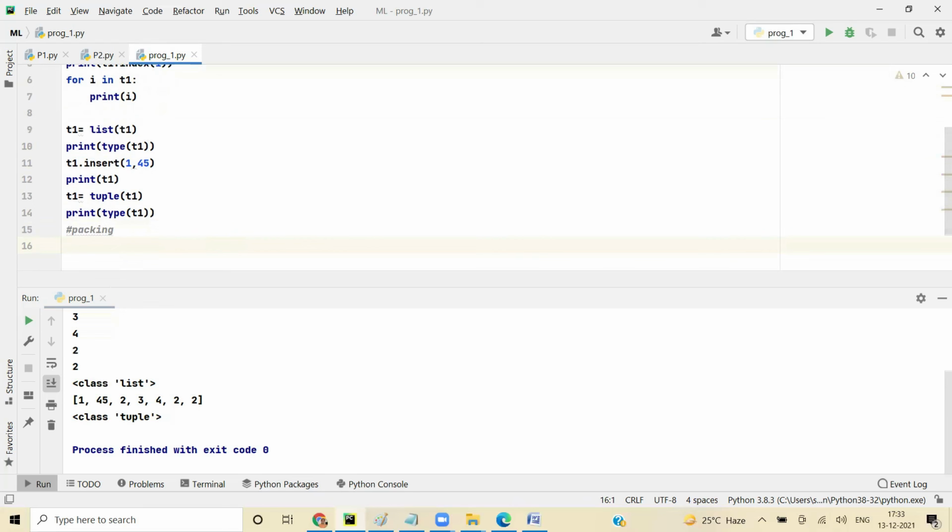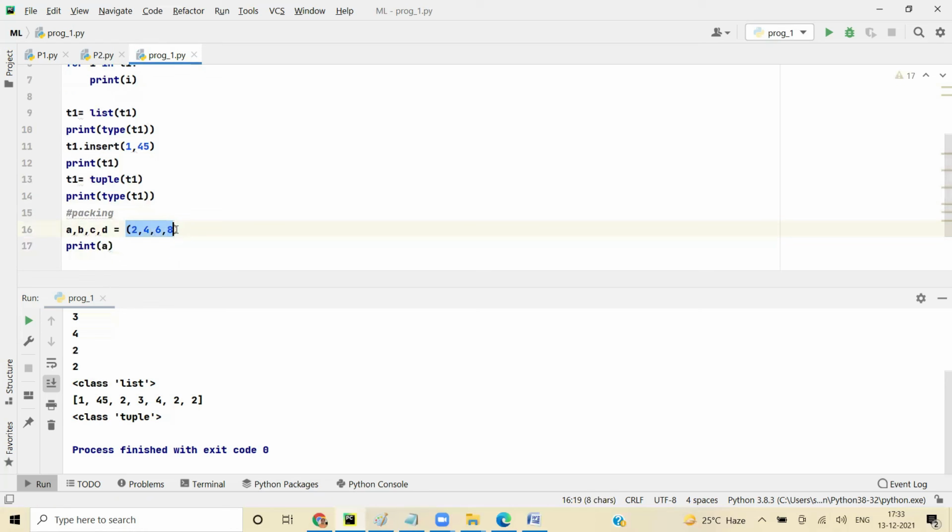So you can say A, comma B, comma C, comma D, let's say 4 variables, and you say 2, 4, 6, 8. Now what will happen is, when you print A, this is called unpacking. Unpacking means one single tuple has 4 values. These 4 values will be unpacked into these 4 variables.